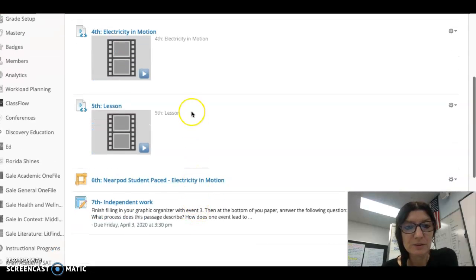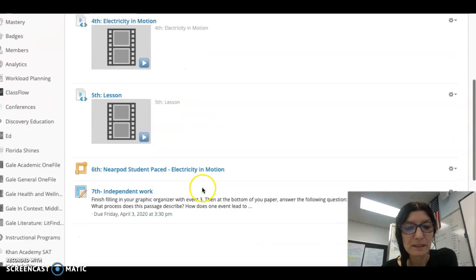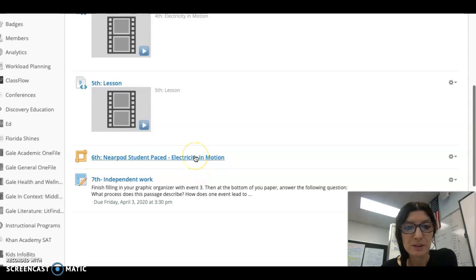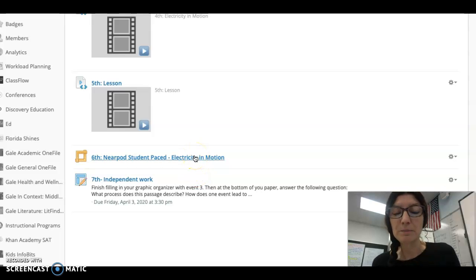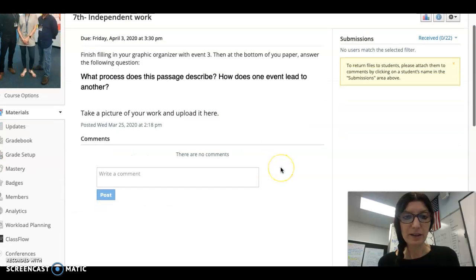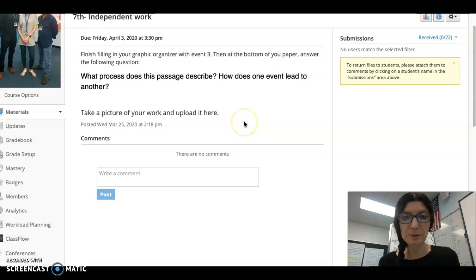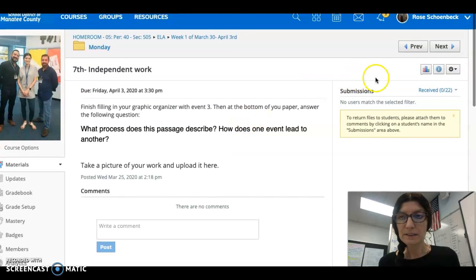And then if we look at that, you need to go to electricity and motion. The Nearpod lesson gives you the capability to highlight and write on it. And then you have independent work. Click on that. All right, so you have that and it says you can take a picture and then upload it. And that's that.